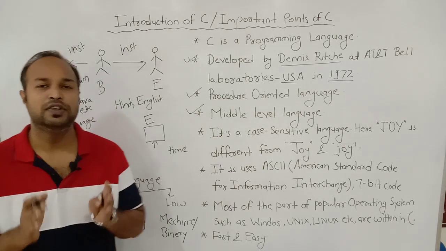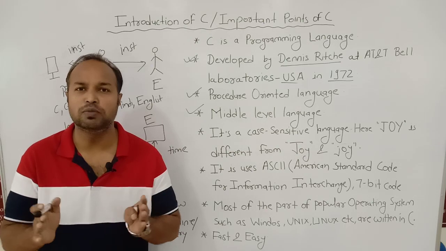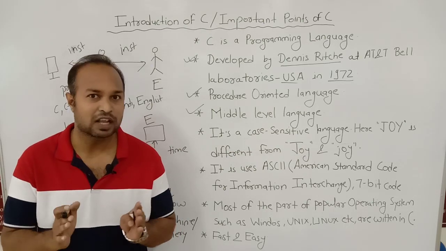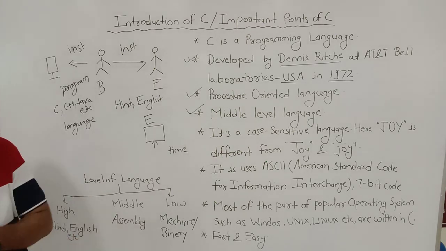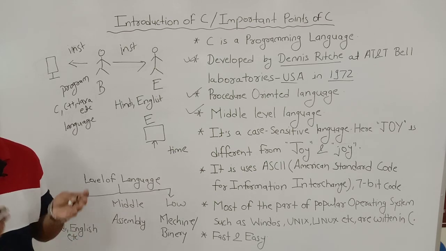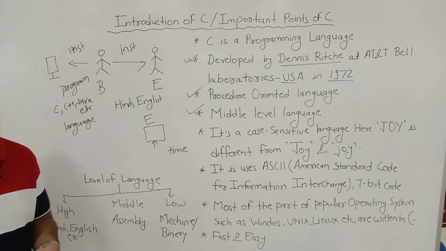Any language which can be read and written by humans is known as a high level language. Means we can read and write Hindi, means Hindi is a high level language. We can read and write English, means English is a high level language. We can read and write Korean, yes, it is a high level language.